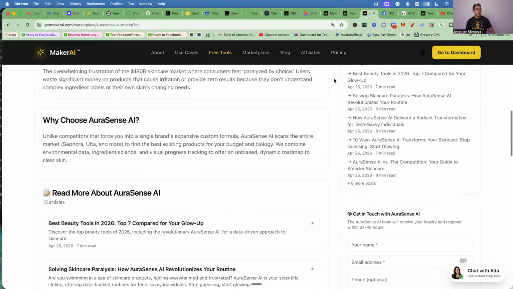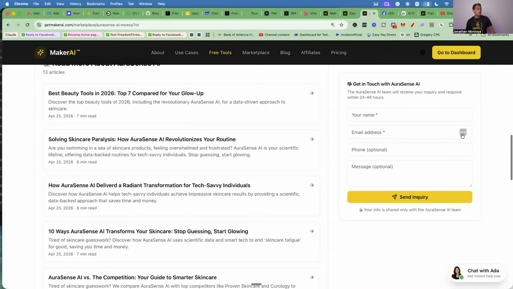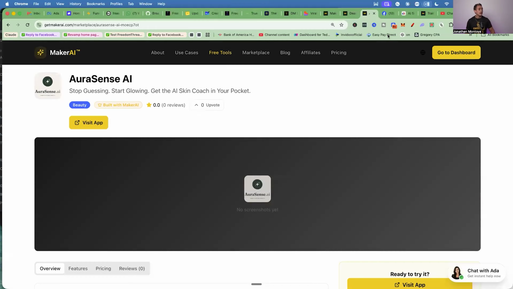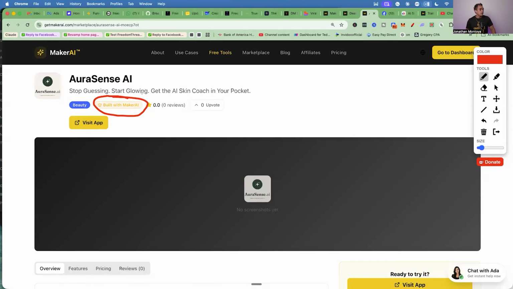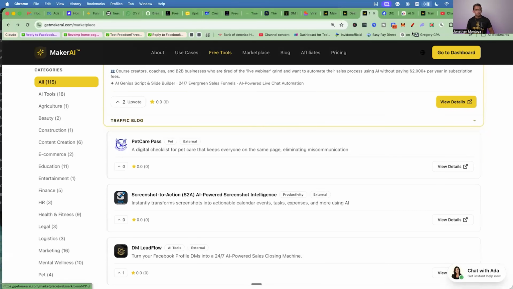Okay. Now the cool thing is if you're skeptical, you're not sure what people are doing, you can go to our marketplace and you can get in touch with these people. These are all people who use Maker AI, right? So right here, if you go to our marketplace, you can literally reach out to these people. If it says built with Maker AI, they use Maker AI to build this entire thing, right? So that's kind of the cool thing is you can reach out to other people as well, okay? So that's how this works.